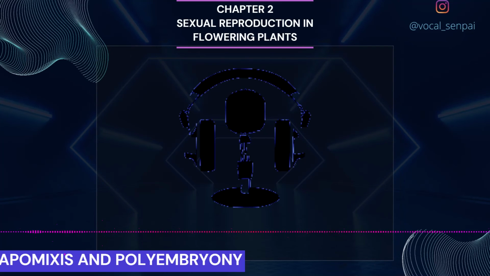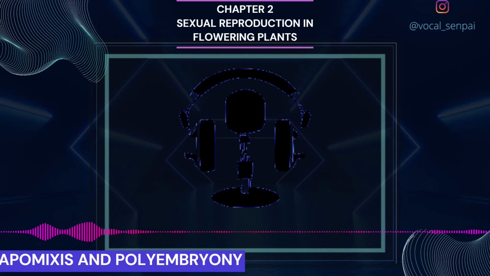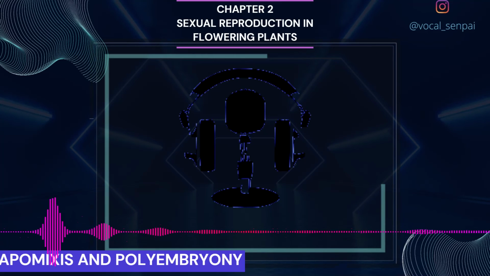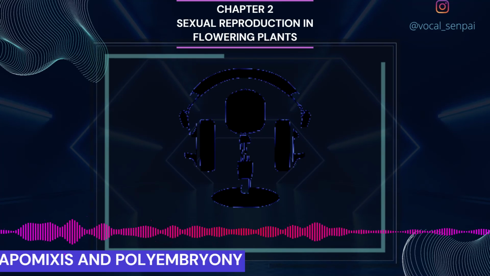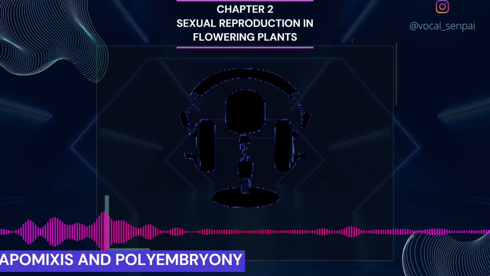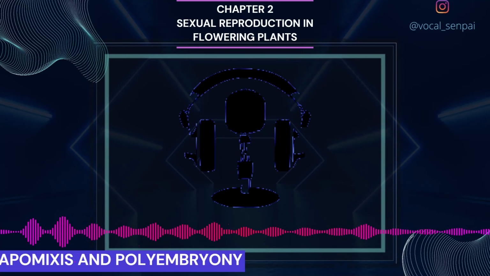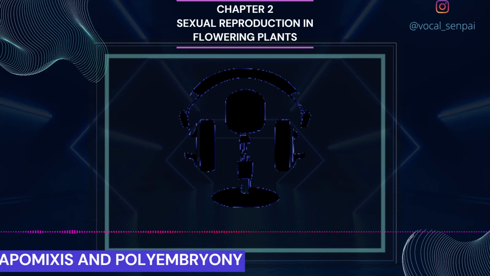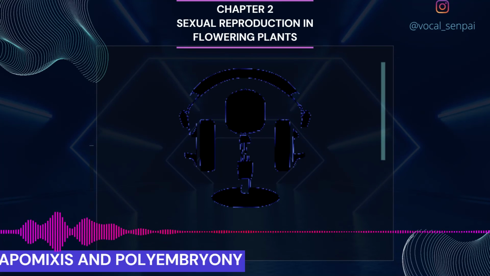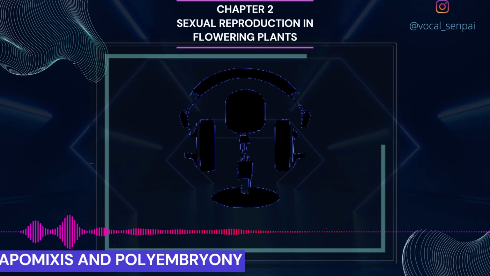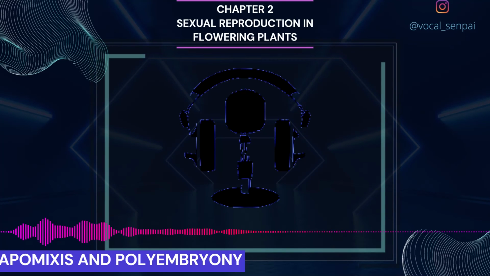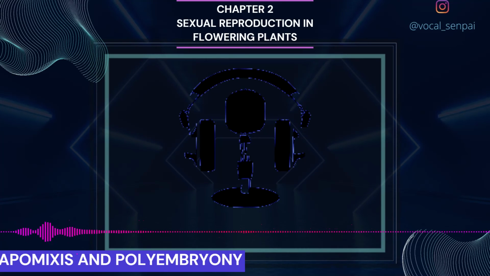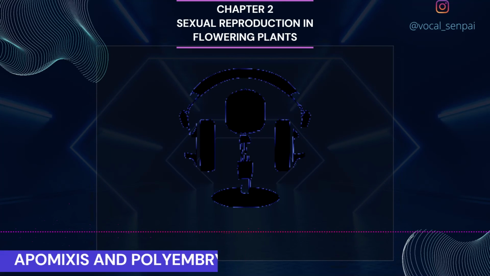If these hybrids are made into apomixis, there is no segregation of characters in the hybrid progeny. Then the farmers can keep on using the hybrid seeds to raise new crops year after year, and do not have to buy hybrid seeds every year. Because of the importance of apomixis in the hybrid seed industry, active research is going on in many laboratories around the world to understand the genetics of apomixis and to transfer apomictic genes into hybrid varieties.